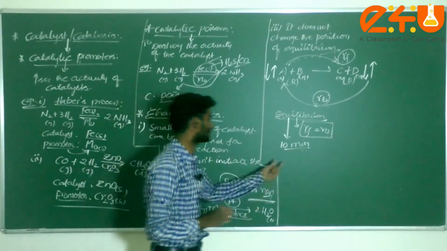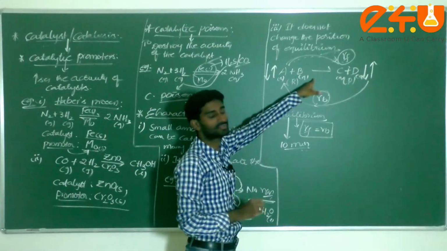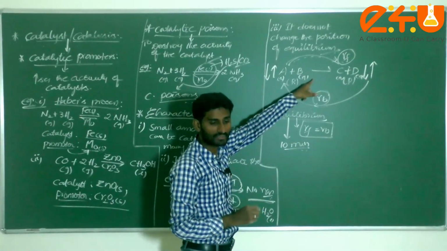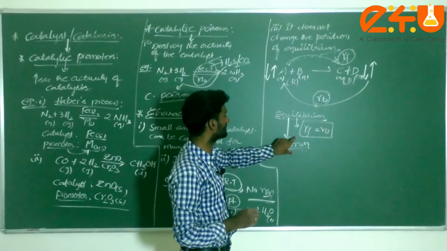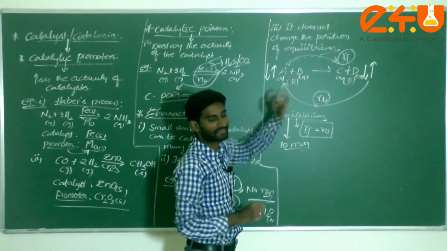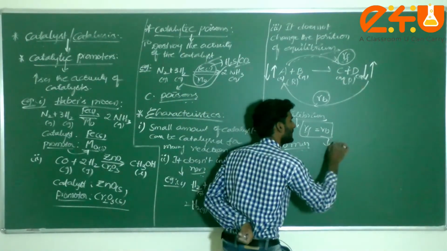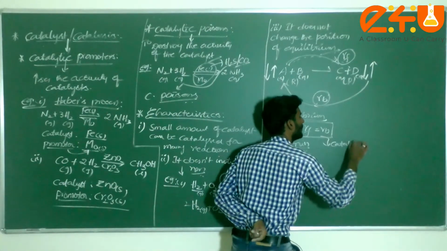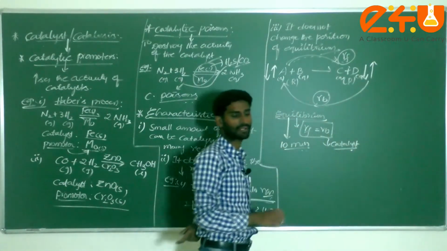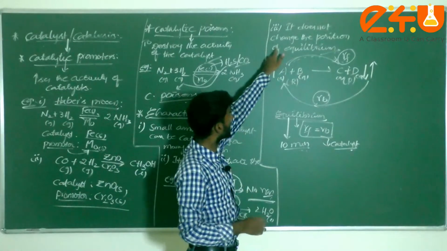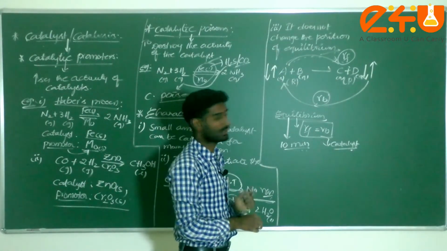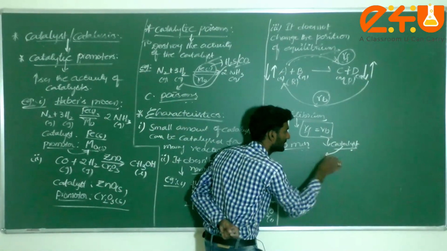How much time, dear students? 10 minutes, before I use the catalyst. Then at the moment you use some amount of catalyst, what will happen? You know the third point: it doesn't change the position. But what will this catalyst do, dear students?